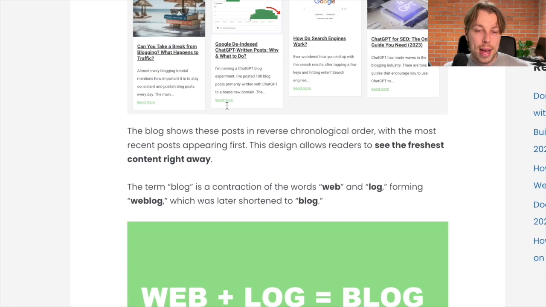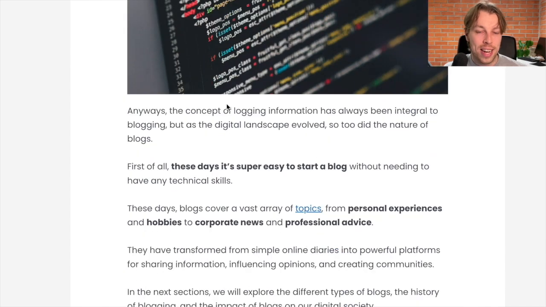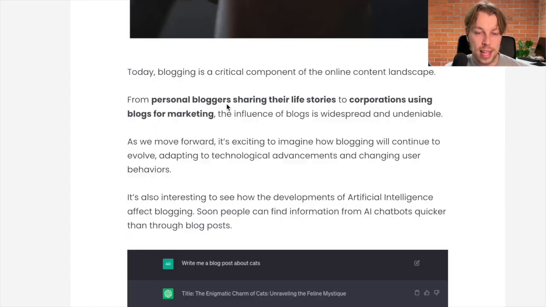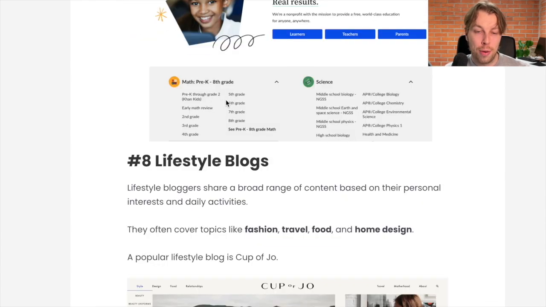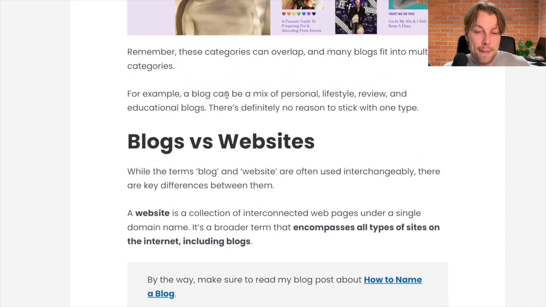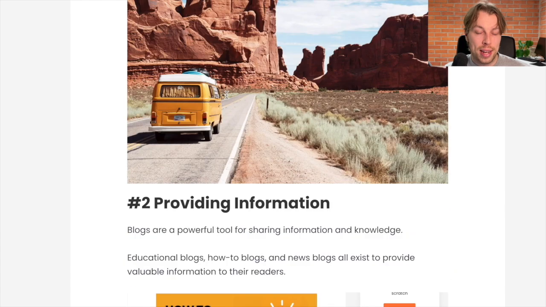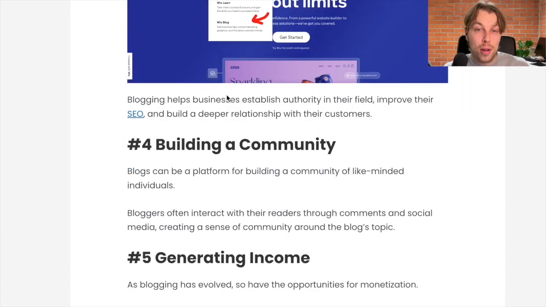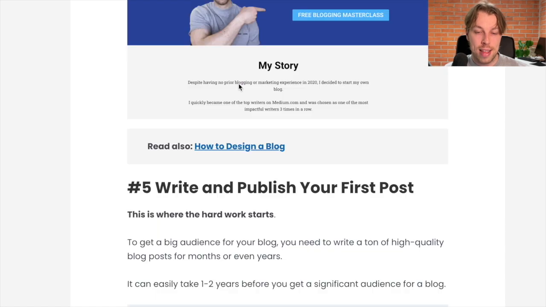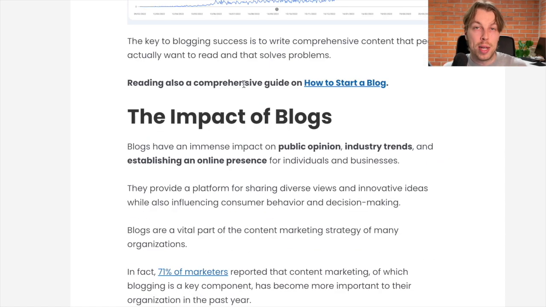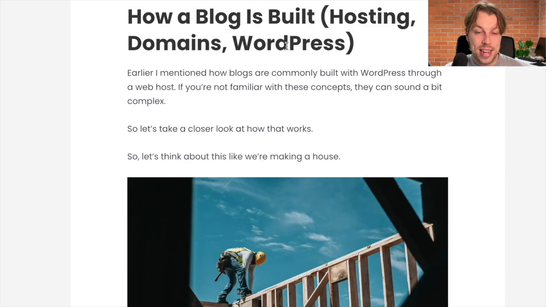So here I am giving like the complete idea of what is a blog. And I think that this blog post is like at least 2,000 to 3,000 words in length. So this is something that somebody who is more interested in blogging and perhaps even wants to start their own blog, they can read this thing entirely from start to finish. And this takes like at least 20 minutes to read with care. So this is the idea here.